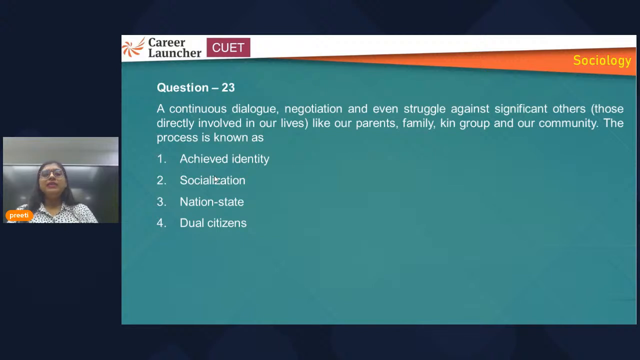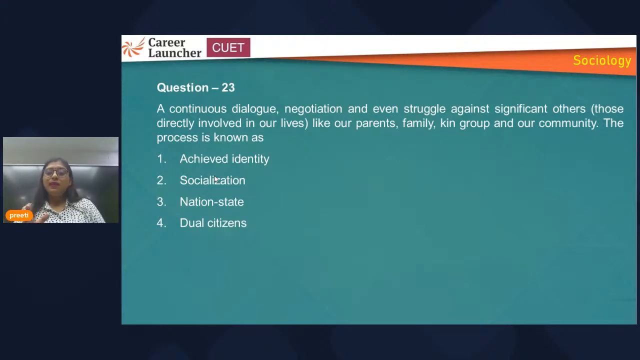Next is: continuous dialogue, negotiation, even struggle against significant others, those directly involved in our lives, like our parents, family, kin group, and our community. The process is known as what? So understand, this is talking about dialogue, negotiation, and struggle against significant others, other than those we have in our family or parents. The options are achieved identity, socialization, nation state, and dual citizens.